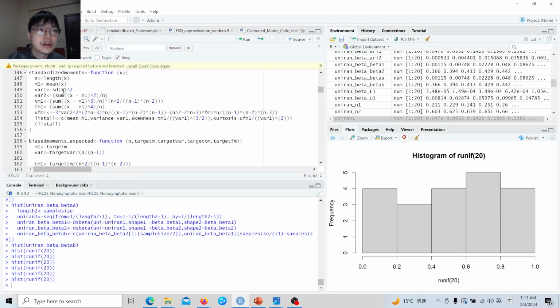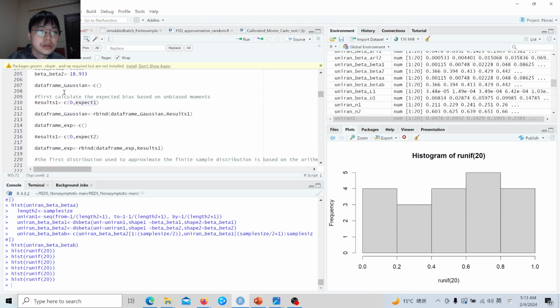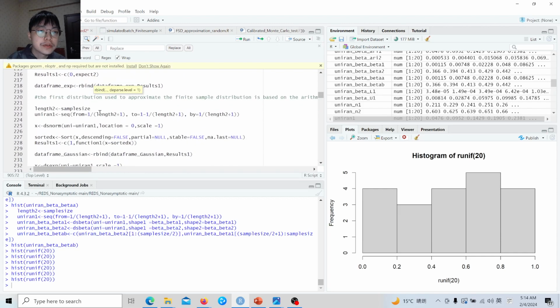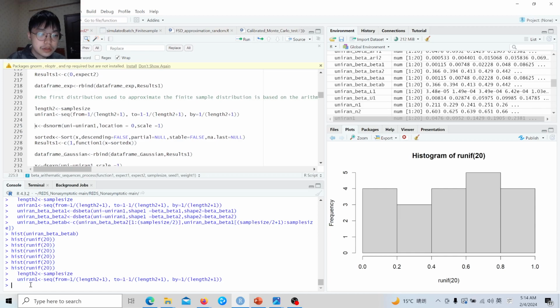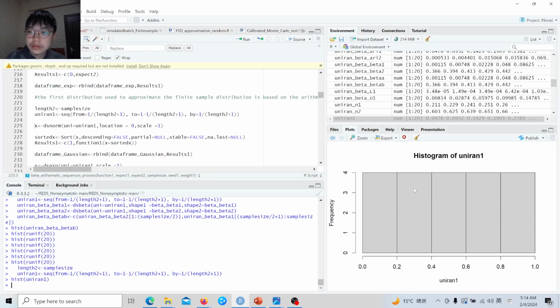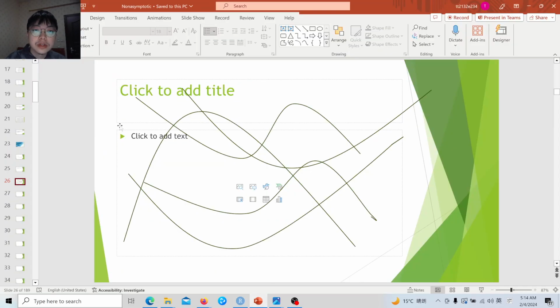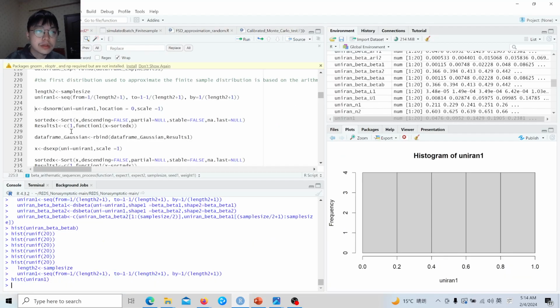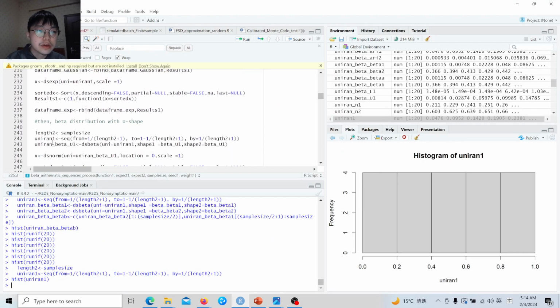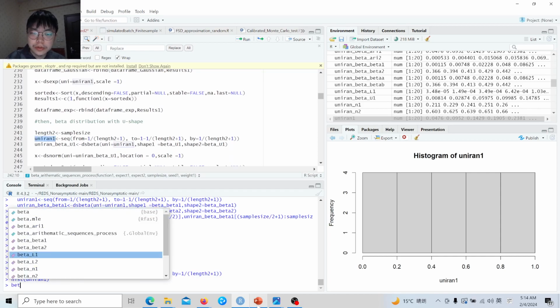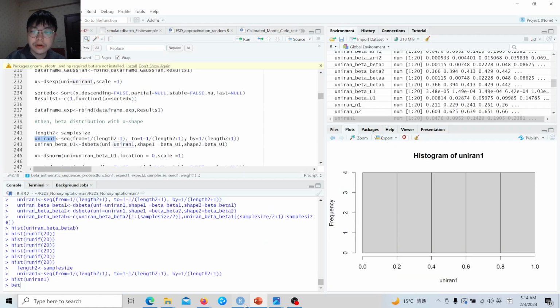For example, this is my first approach. First we consider an arithmetic sequence. An arithmetic sequence is a uniform distribution, right? It is just this sequence, 1, 1, 1, 1, 1, equal interval. So it is an arithmetic sequence. This is probably the first, most natural approach to approximate a uniform distribution, right? Because it itself is uniform.